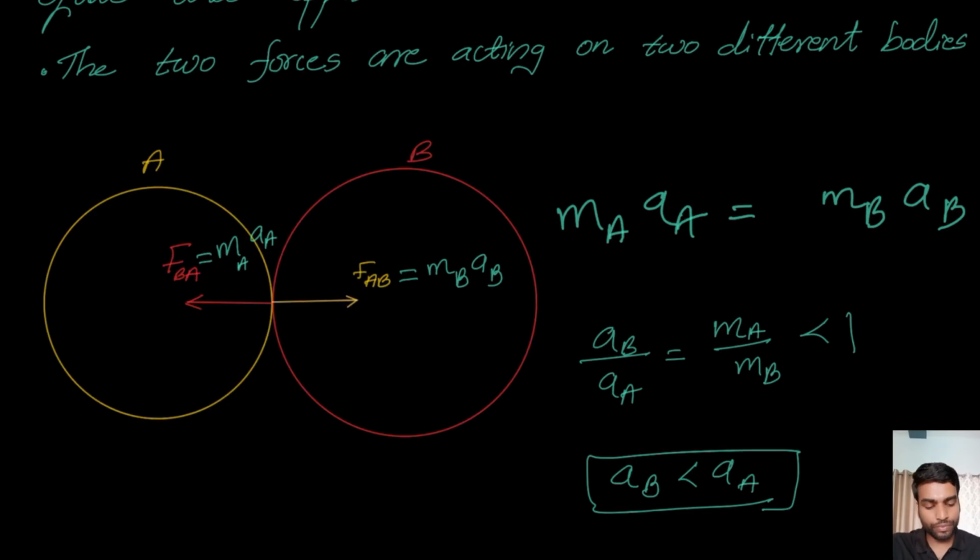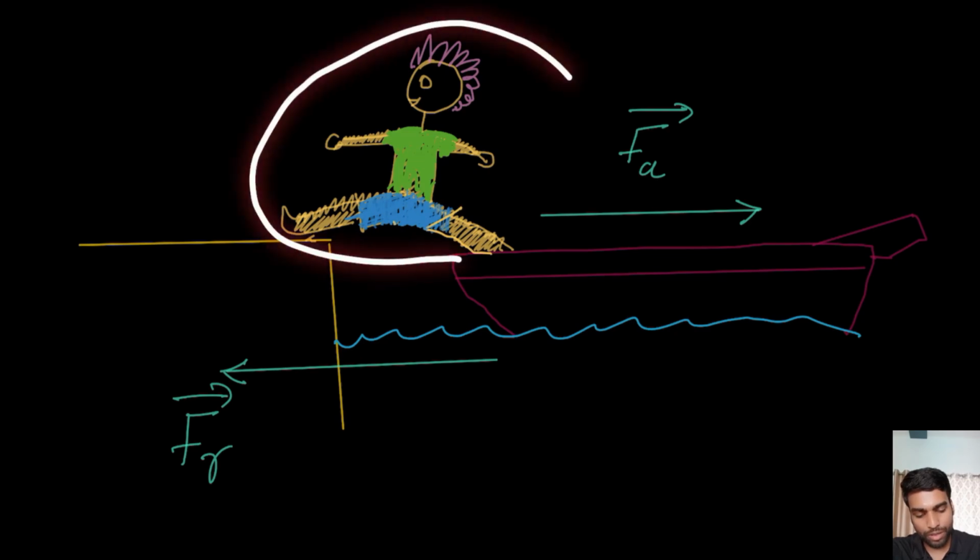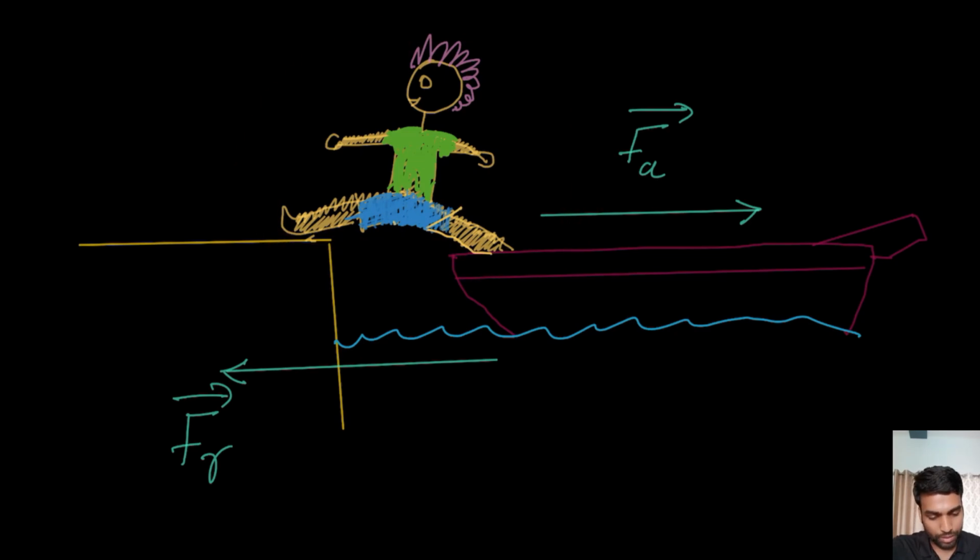Good. For value addition, I'm giving an example. Suppose you are climbing onto the land from a boat. In order to move forward, you have to push your leg backward. What will happen? Because of the action, the boat will move backward, and the boat will also be pushing you.